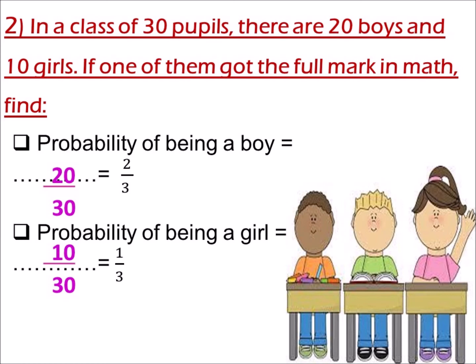Find the probability of being a girl. So I'm going to write the number of girls over the total number in the class. The number of girls here is 10 over the total 30. 10 over 30, after simplifying by dividing by 10, will be 1 over 3.